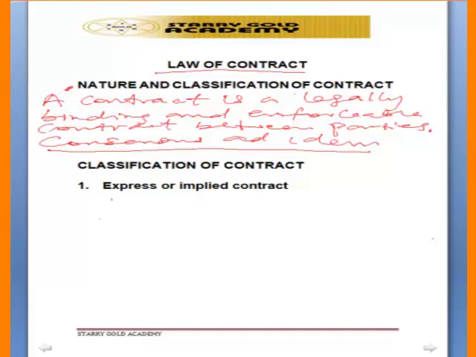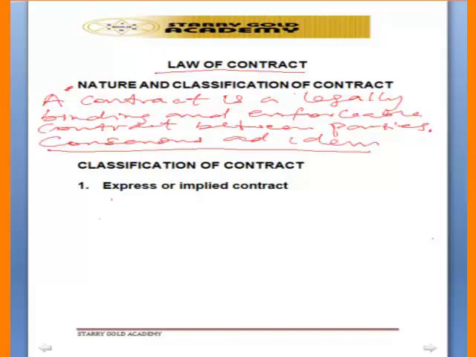So the minds of the parties must agree together. That means that what Mr. A intends to sell is what Mr. B also intends to buy. So that is what we call meeting of minds. The agreement must have a meeting of minds before such an agreement will be enforced.